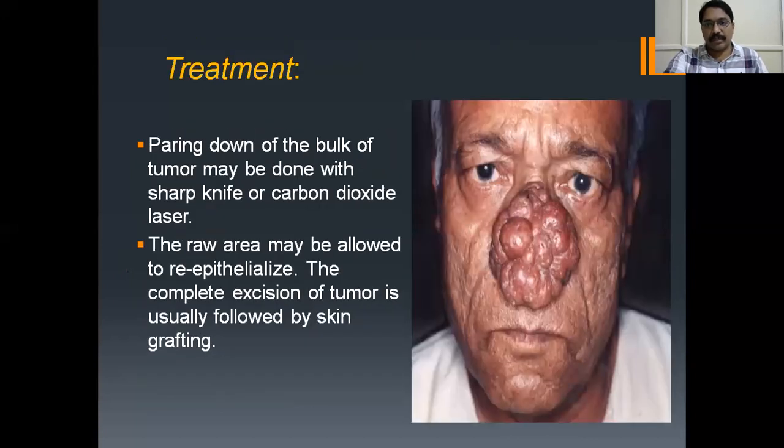You can see this diagram showing the rhinophyma. Paring down the bulk of the tumor may be done with sharp knife and carbon dioxide laser. Okay, the raw area may be allowed to re-epithelize, and the complete extent of the tumor usually followed by skin grafting.